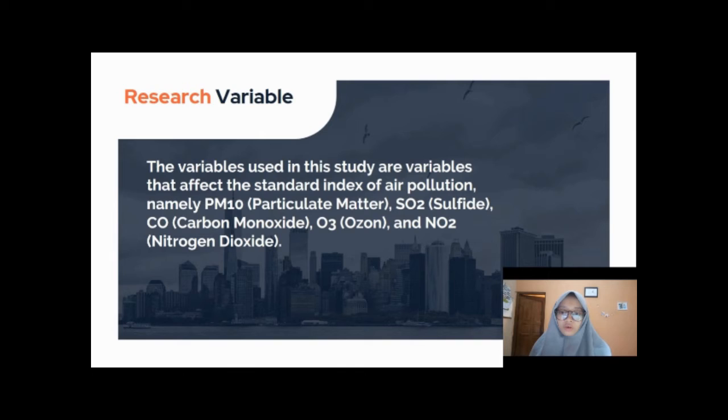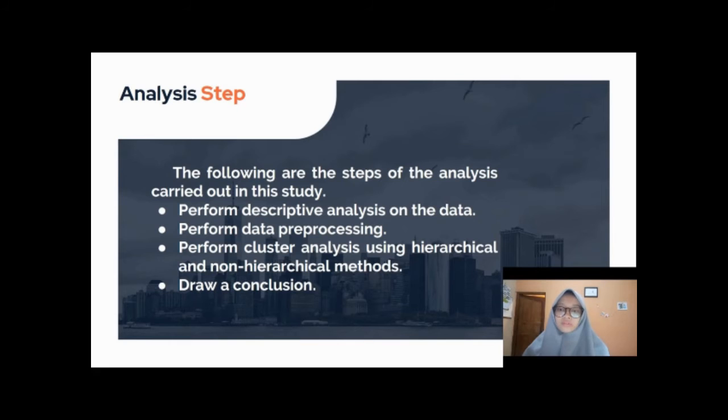Research variable. The variables used in this study are variables that affect the standard index of air pollution, namely PM10 (particulate matter), SO2 (sulfur dioxide), CO (carbon monoxide), O3 (ozone), and NO2 (nitrogen dioxide). Analysis steps.